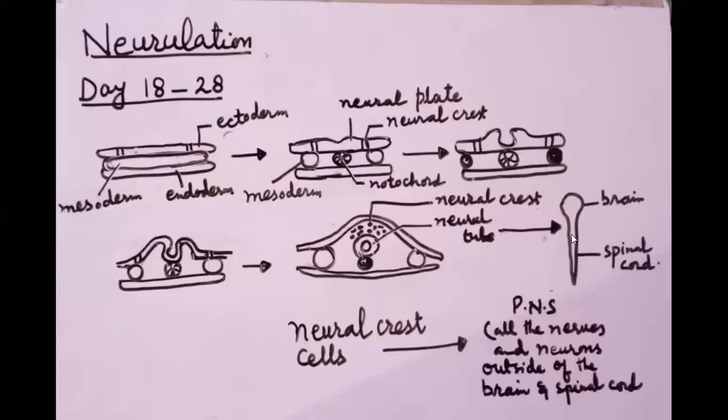Now these neural crest cells start migrating. Students, motor nerves develop directly from the brain and spinal cord, while the origin of the sensory nerves is a bit different.